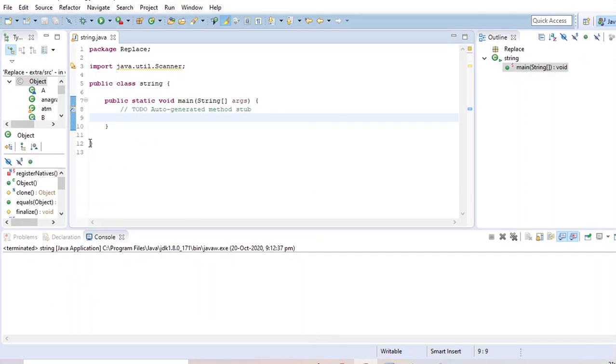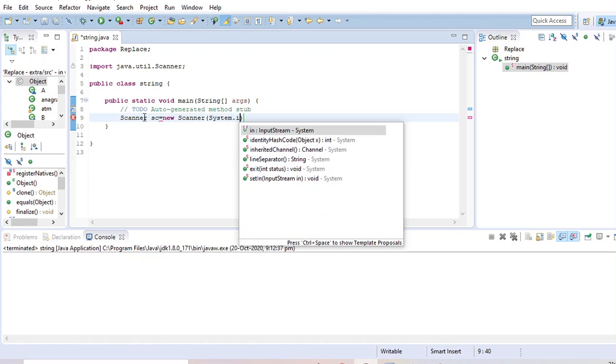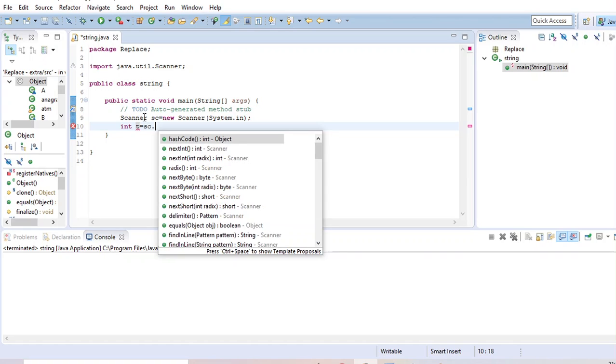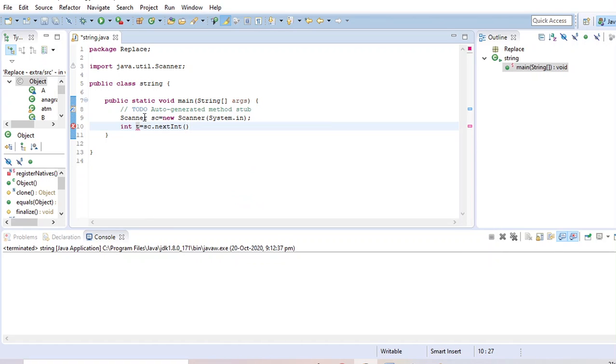Now here I am doing the code. Into the main method I am taking the scanner. Then I am taking an integer T as test cases and I am taking the value from the scanner.